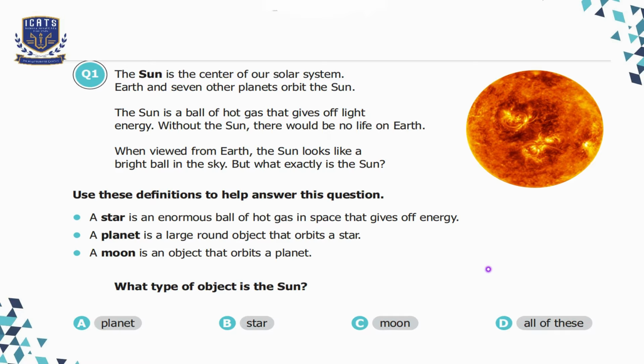So we all know that the Sun is a star, which is an enormous ball of hot gas in space that gives off energy, and 8 planets orbit the Sun. So we will choose option B here. Sun is a star.